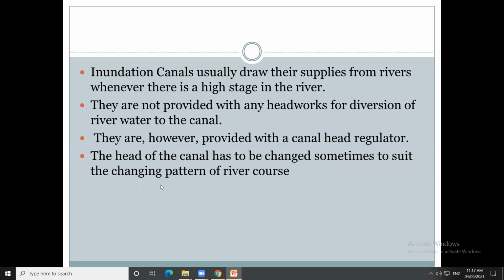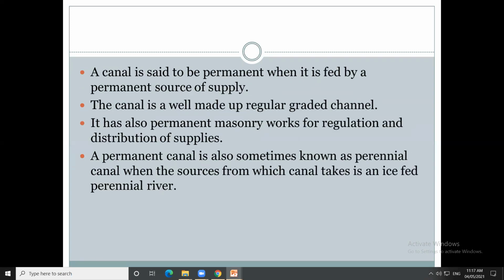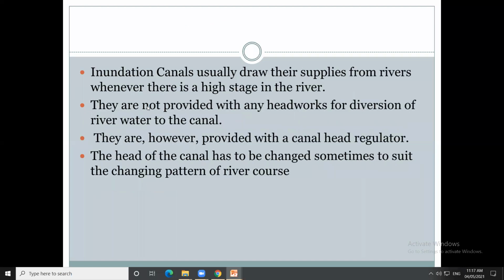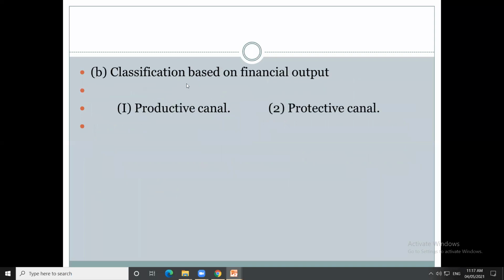Some other differences. The earlier one is the classification based on the nature of the source of supply. Then, classification based on the financial output. What is the financial yield, depending upon the yield of the crops and its productivity? They are classified into two types: productive canal and protective canal.